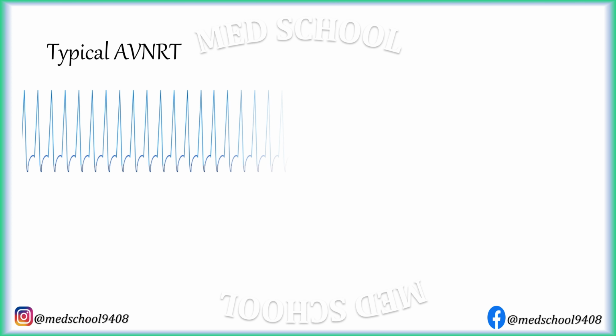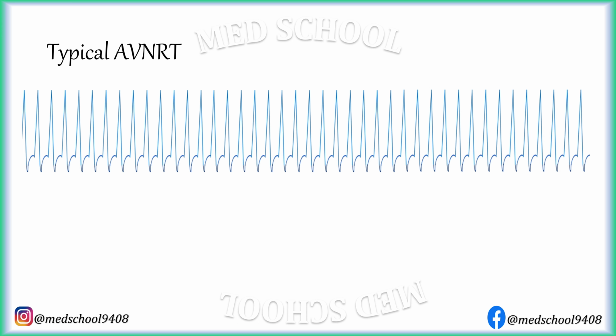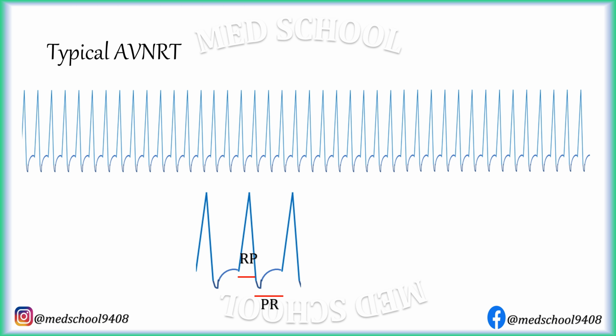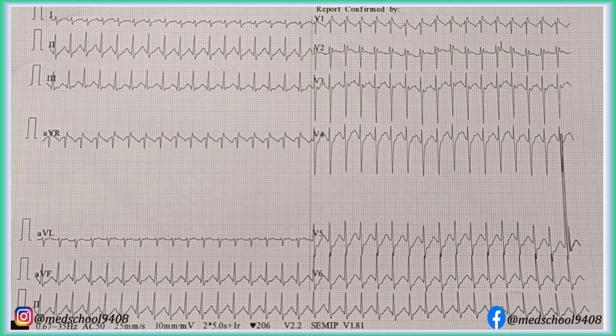Rhythm in typical AVNRT looks like this. If we look closely, PR interval is greater than RP interval and RP interval is usually less than 70 milliseconds. RR interval is 8 small boxes long and it is constant. So rhythm is regular and heart rate is 1500 divided by 8, that is 188 beats per minute.